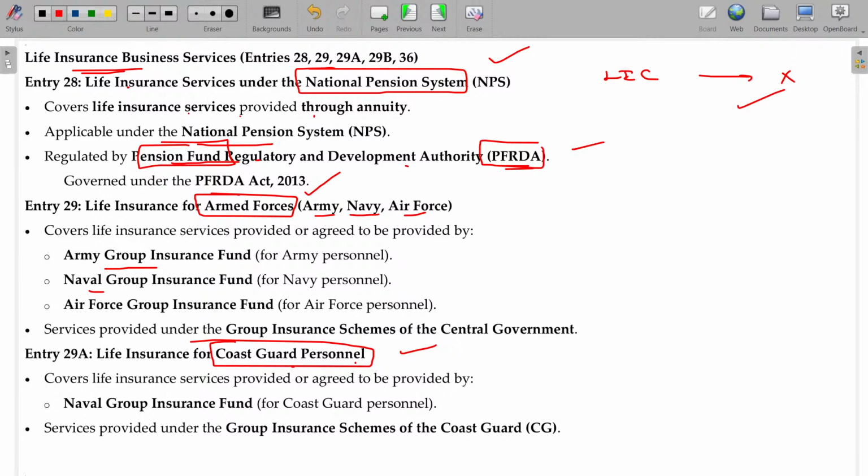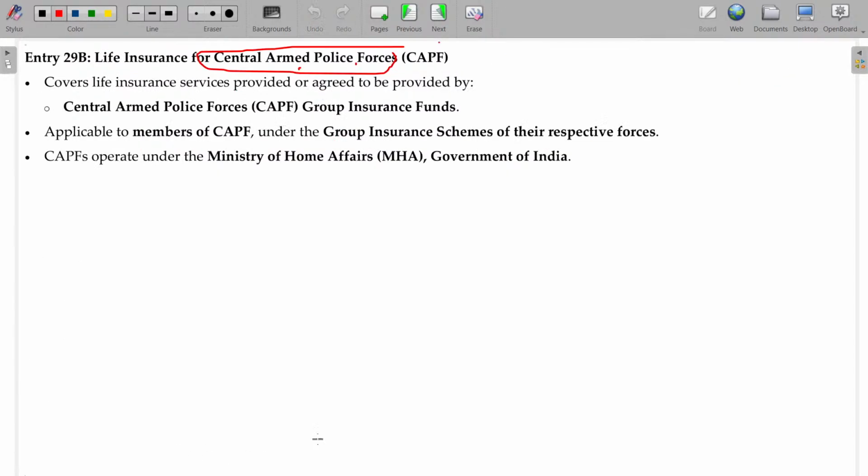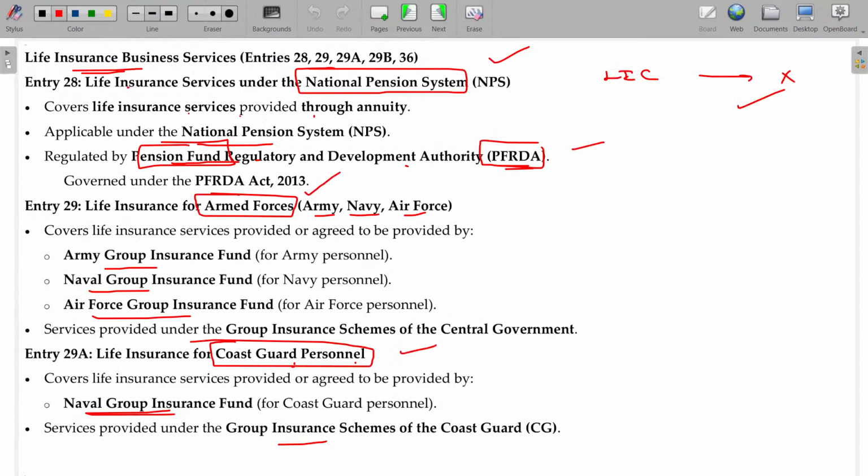Army Group Insurance Fund, Naval Group Insurance Fund, Air Force Group Insurance Fund, and Group Insurance Scheme of the Coast Guard, all these are exempted. Central Armed Forces. So easily you can remember: NPS, Army, registered PF, Coast Guard, and police personnel. That's all. You need not read all these things, only the key words are more than enough for this content.